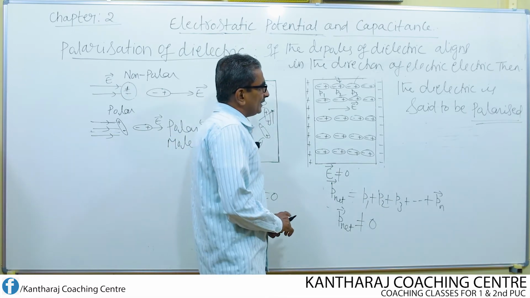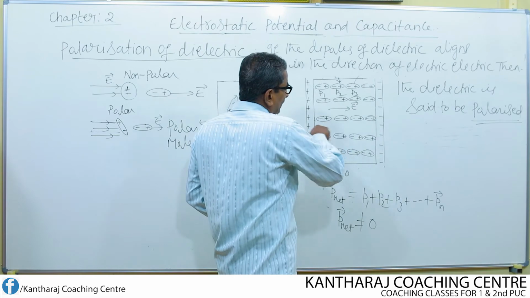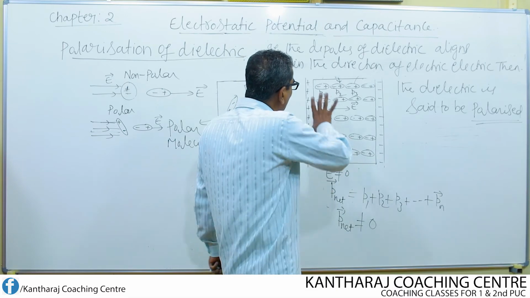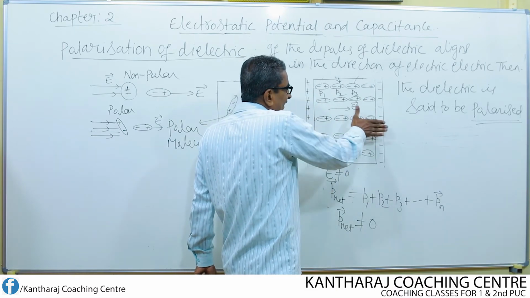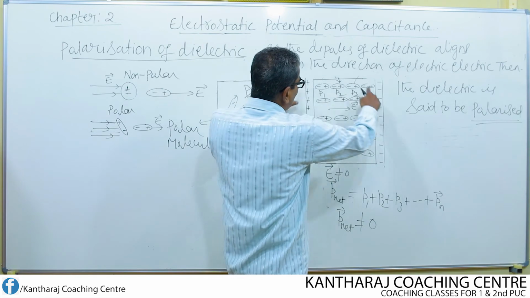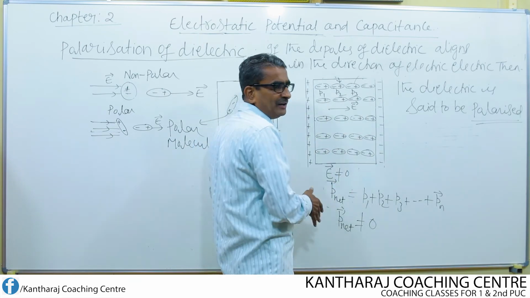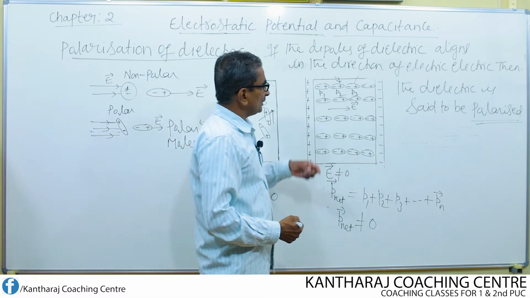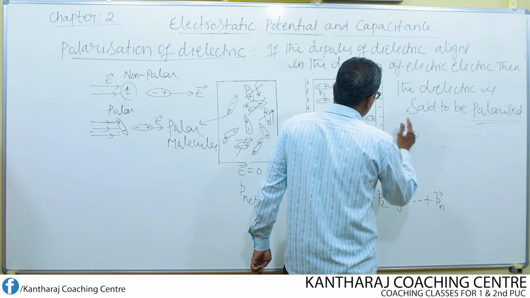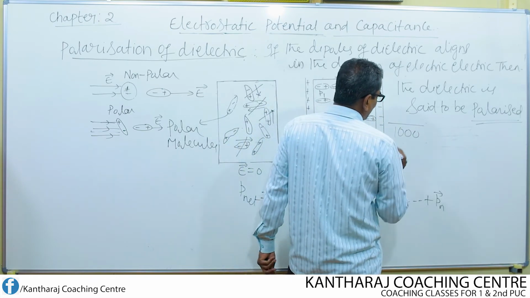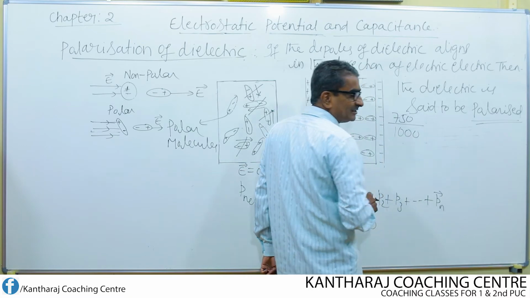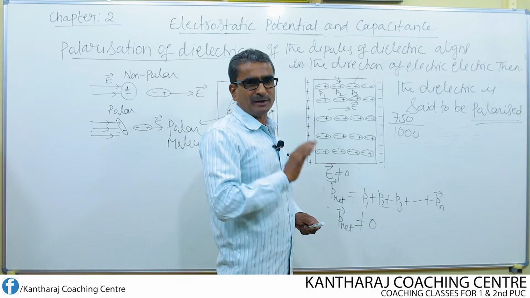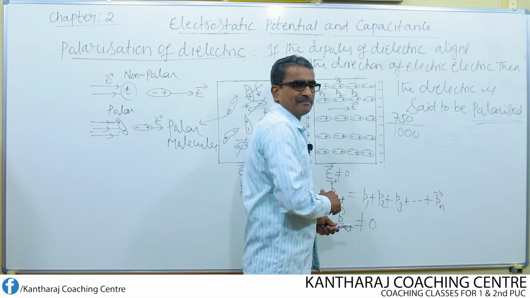Look here, the degree of polarization, or the amount of polarization. Amount of polarization means how many molecules can align in the direction of electric field. If a large number of molecules align in the direction of electric field, then we say that the amount of polarization is large. Suppose there are 1000 molecules in this dielectric, and out of 1000 molecules, only 750 molecules align in the direction of electric field, then the polarization is not complete, it is partial.